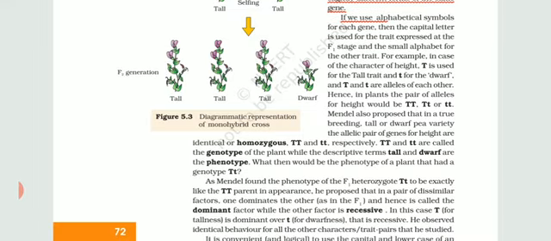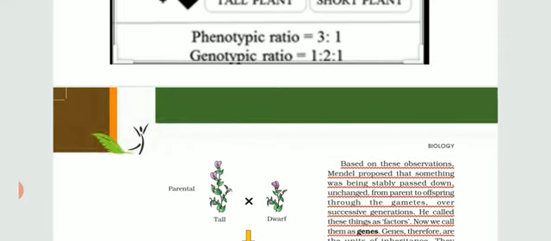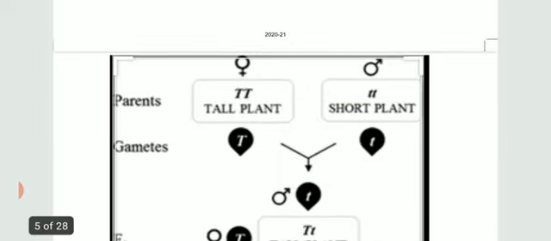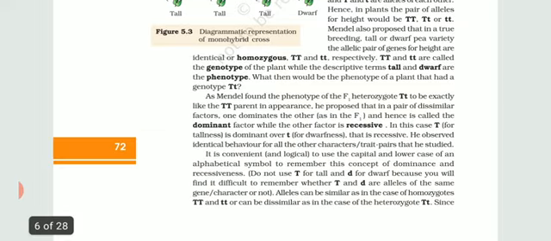In this case, he has talked about pure lines. Pure lines are those in which both the factors are the same. We can call it either homozygous or pure line. Both parents are pure: one is pure tall, the other is pure dwarf, because there is no other character in either case. One is capital T, pure tall; small t, pure dwarf. There is no intermixing of factors between them. We call them homozygous.